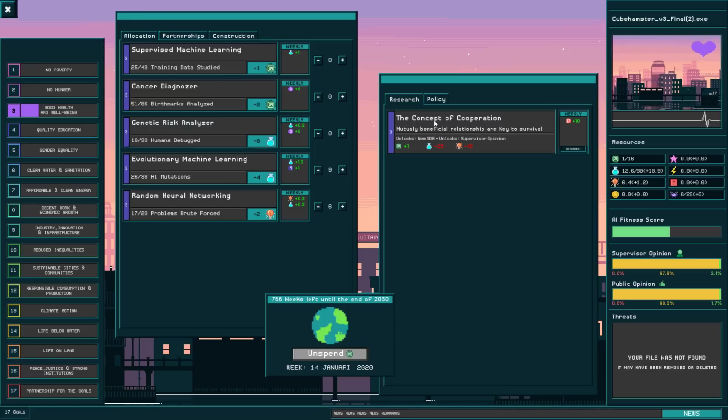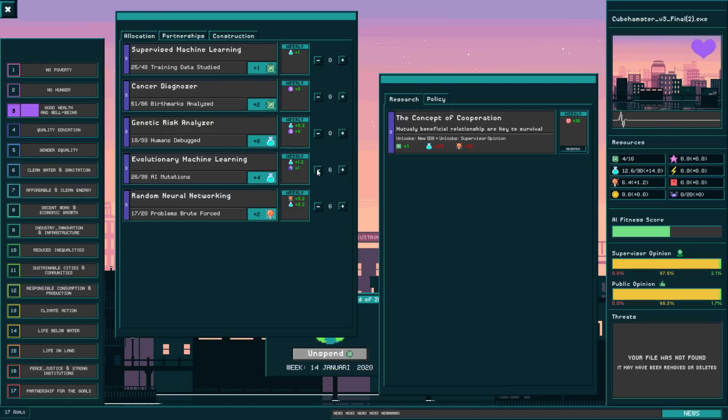So now I need to unlock the concept of cooperation, and this is interesting because this is the first thing that will unlock a new SDG, as well as a supervisor opinion. Like at the moment we're showing all the UI elements at the start of the game, just because this is a prototype, but in the future we want to introduce UI elements a little bit more gradually.